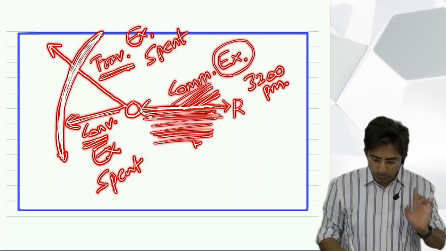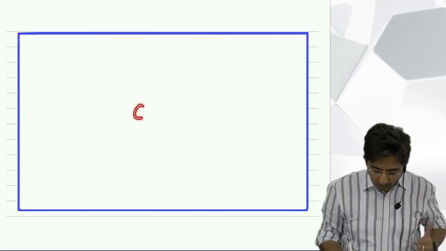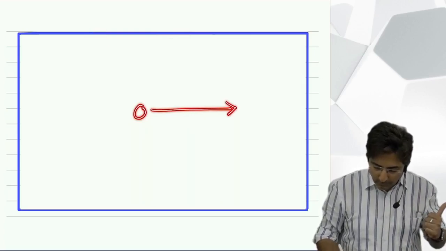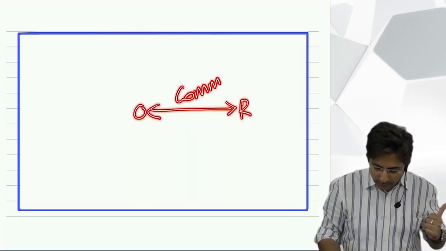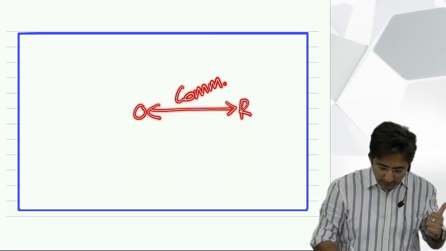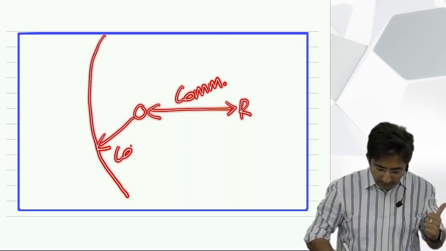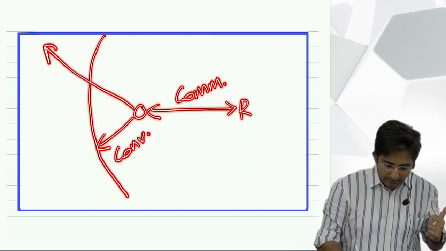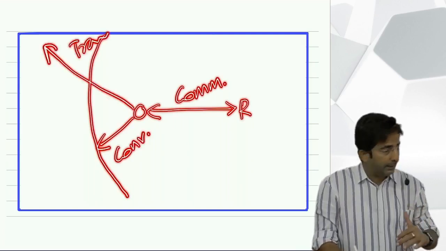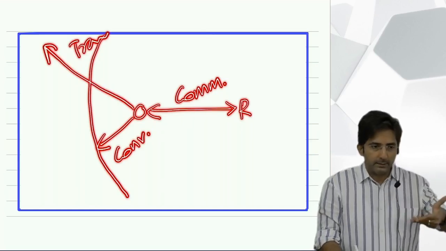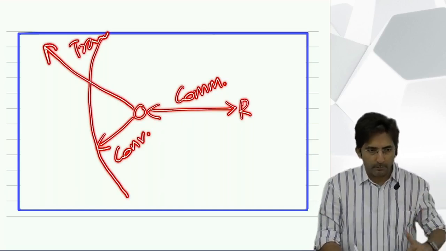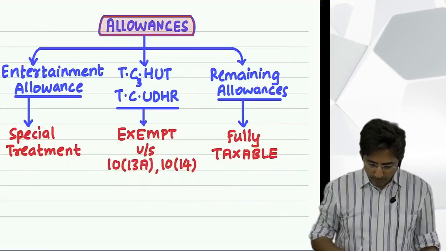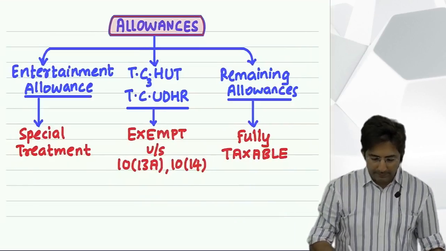So, this thing you should draw. I will also draw it neatly when I share the notes today. For this journey, what will I write? Commutation. And within the city, it is conveyance, and outside the city, it becomes traveling. So this kind of thing I will draw when I share the notes. I have not already drawn it, but I hope you understand the difference between all. So, where were we? T, traveling.